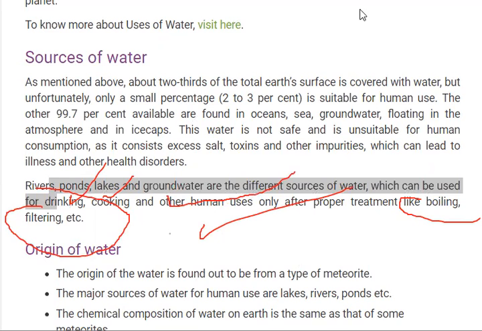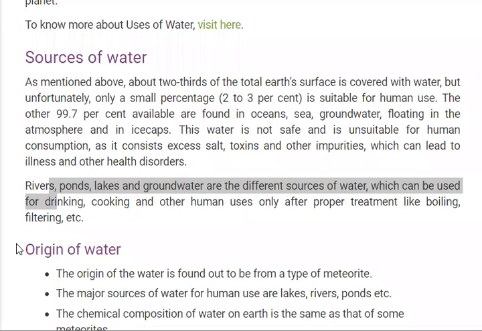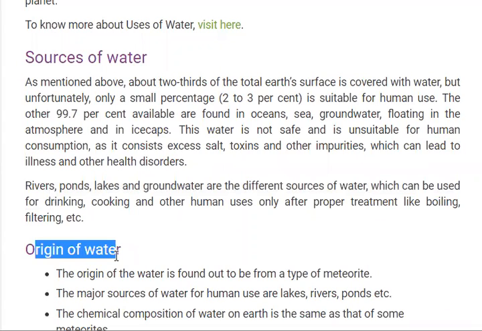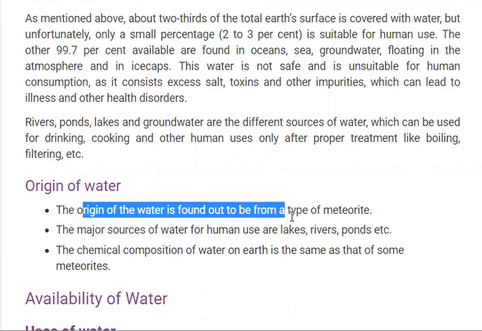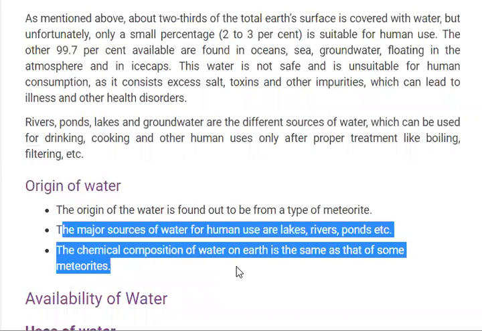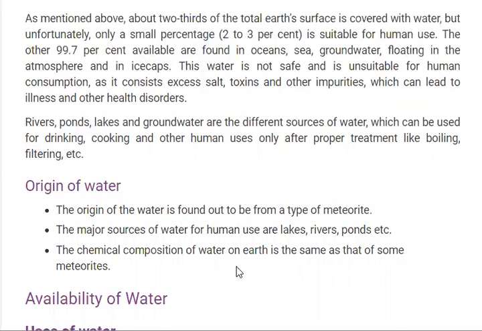When we talk about the origin of water, how water originated is an important question. Water is found to have formed from meteorites, and the major sources of water for human use are lakes, rivers, and ponds. The chemical composition of water on the earth is the same as that of some meteorites.